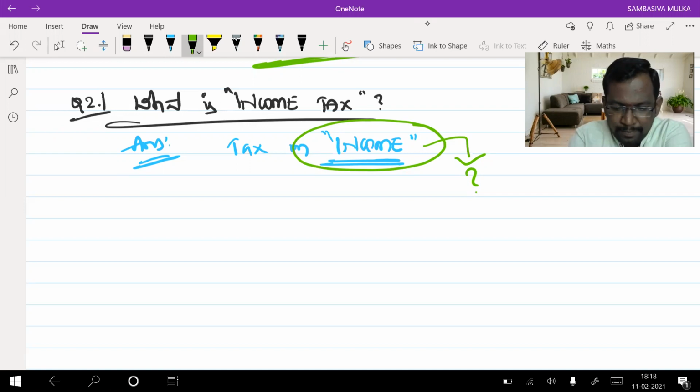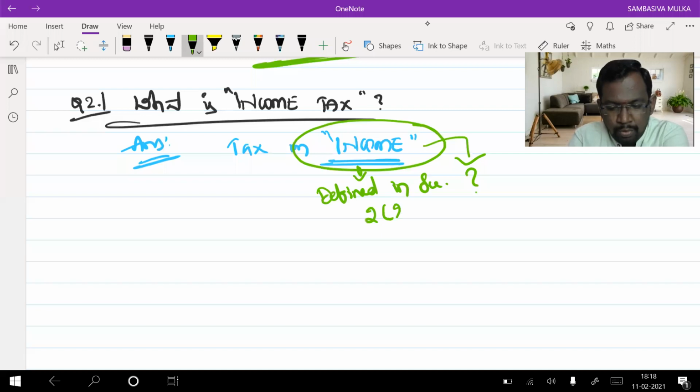Income is the word defined in Section 2, clause 24. Section 2, clause 24 defines the word income.